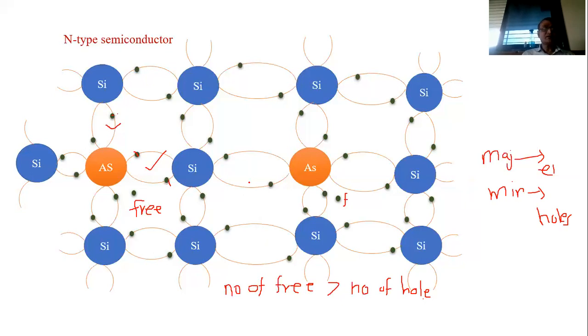Thus we can remind again, in p-type material, majority carriers are holes, minority carriers are electrons, and in n-type material, majority carriers are electrons and minority carriers are holes.